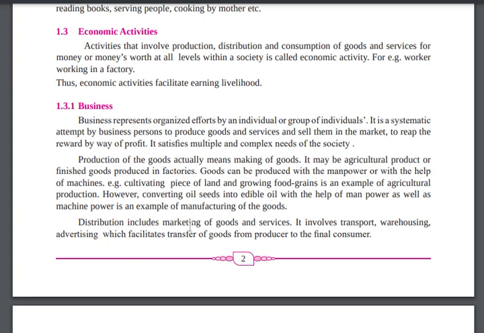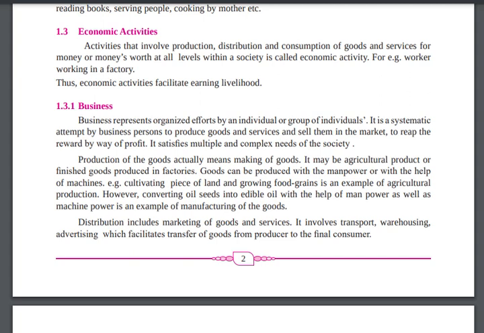Distribution includes the marketing of goods and services. Distribution is what? You have already made a product like Maaza or any kind of juice, so how are you going to sell it? Marketing involves transportation and advertising. How are you going to deliver it?